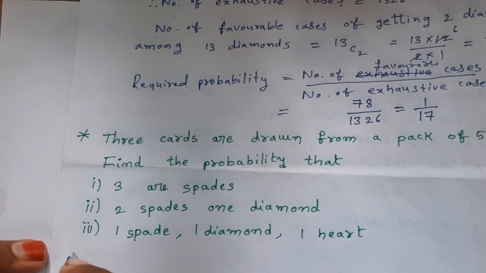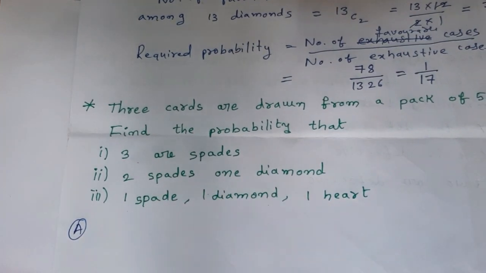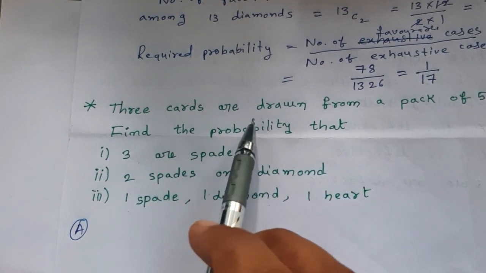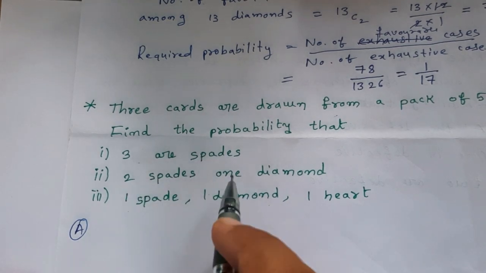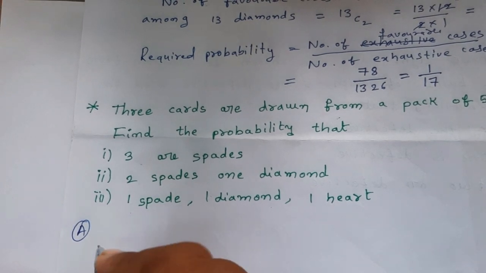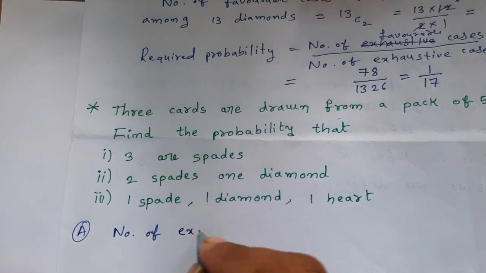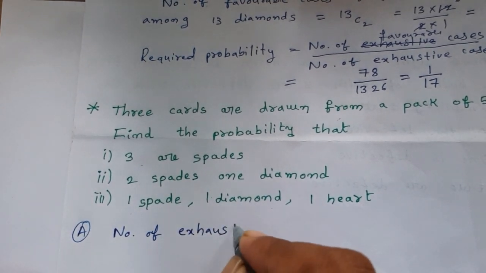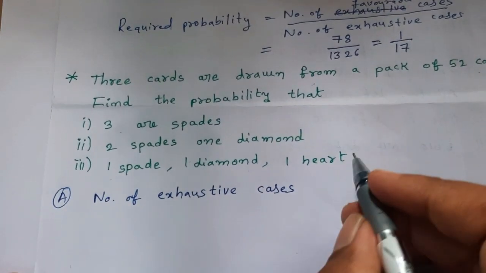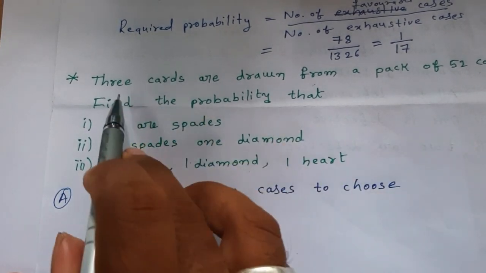Let us do the first problem, 3 are spades. The number of exhaustive cases is the same for all 3 cases. Therefore, let us find the number of exhaustive cases to choose 3 cards first.